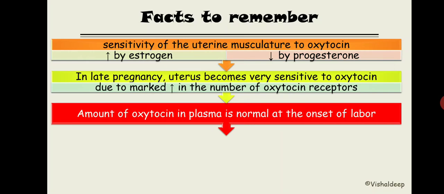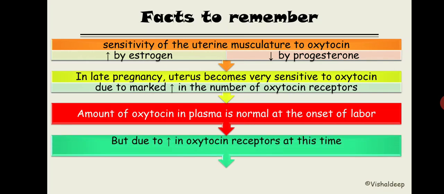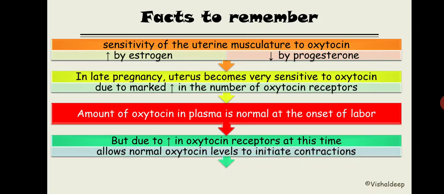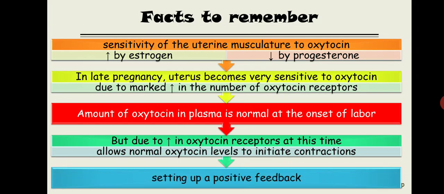What is actually changed? There is upregulation of the oxytocin receptor, an increase in the number of receptors. But due to this increase, normal oxytocin levels can initiate the contraction and set up a positive feedback cycle.